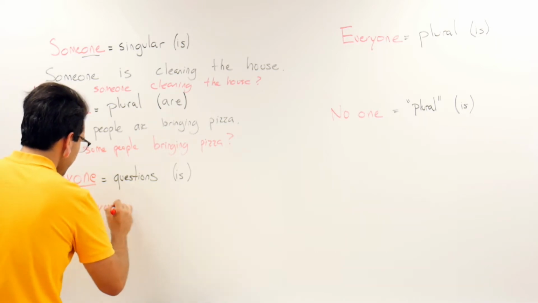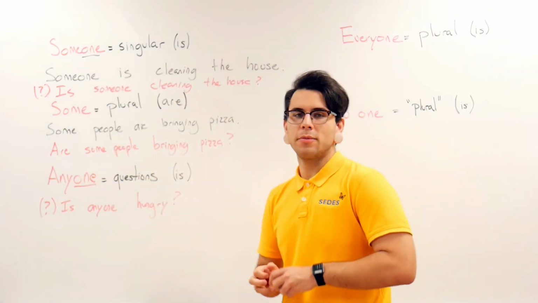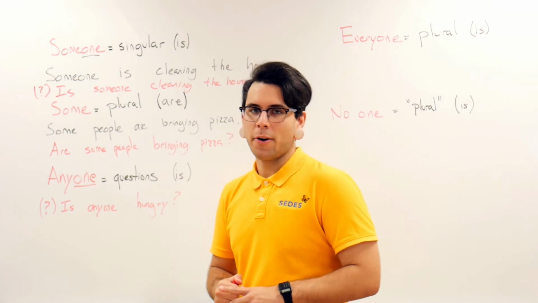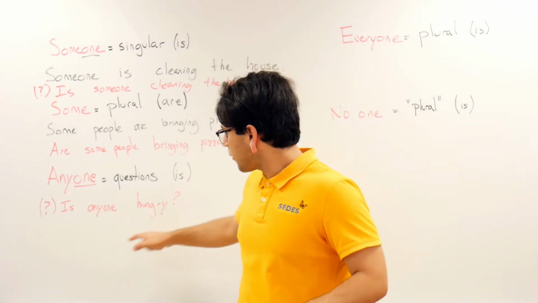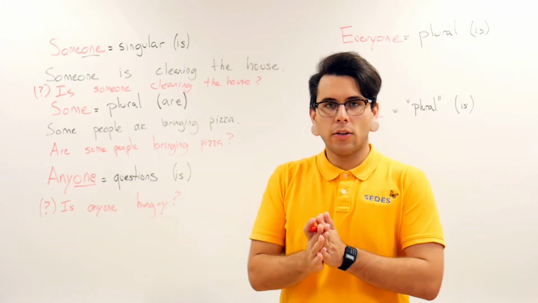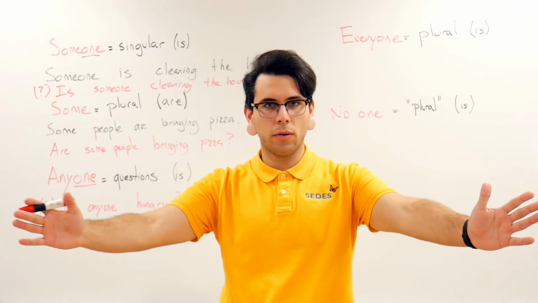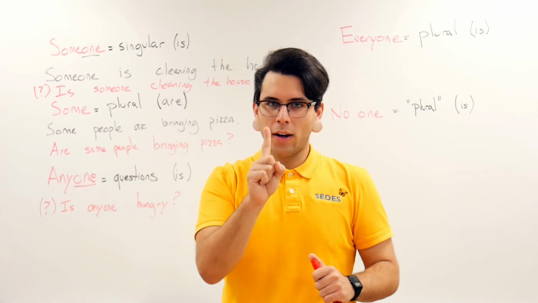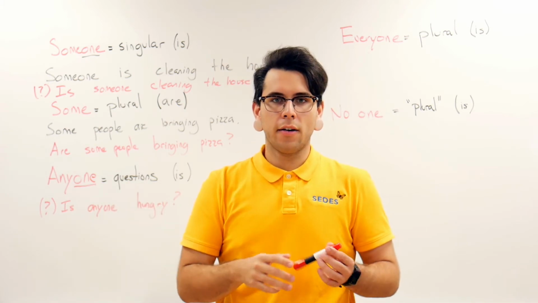hungry? That's a question frequently asked, maybe in families or get-togethers or parties. But yeah, is anyone hungry? You have the verb to be first. Is anyone hungry? And that's when you are talking to a plural amount of people, so more than one person, and you're asking if at least one person out of those multiple people is hungry.